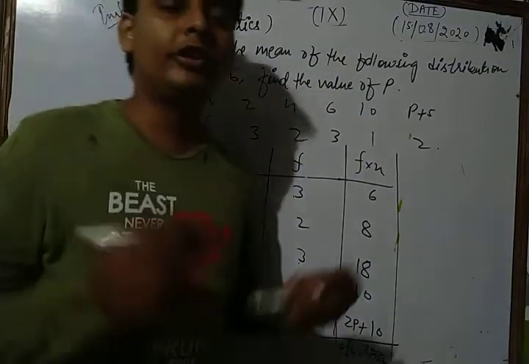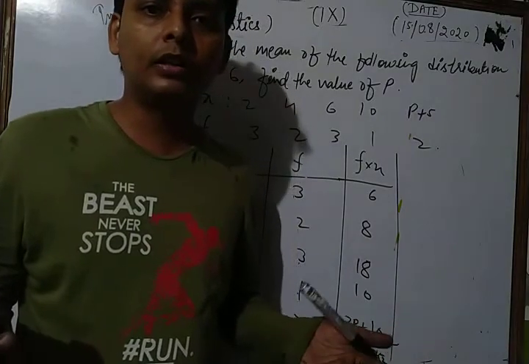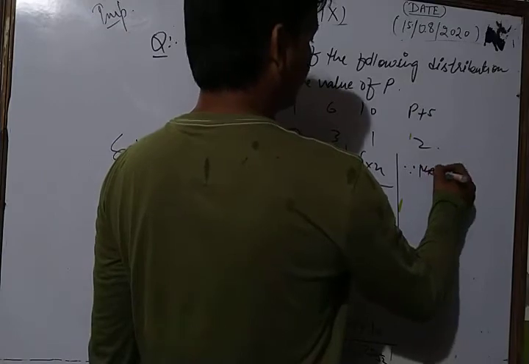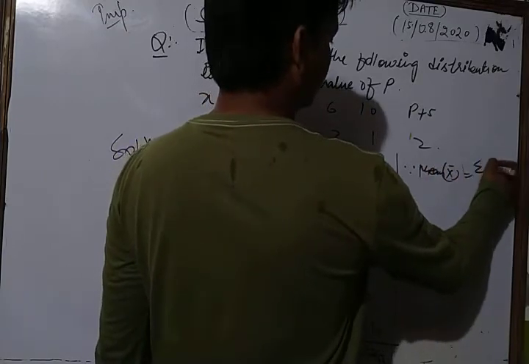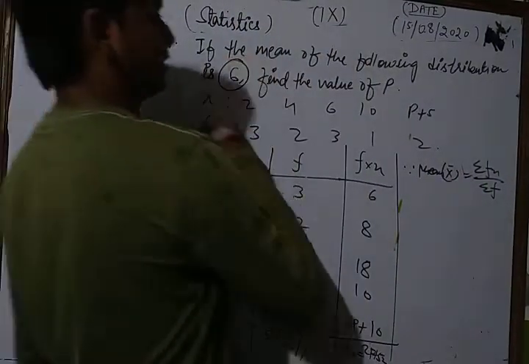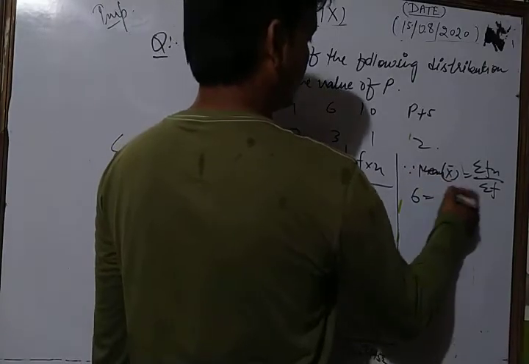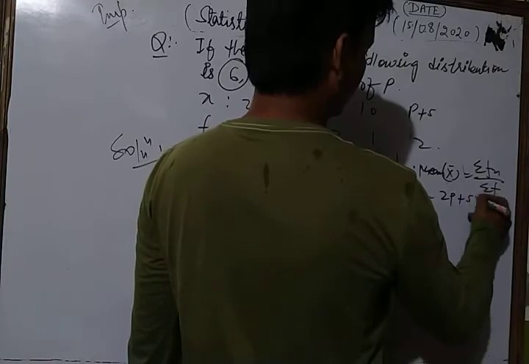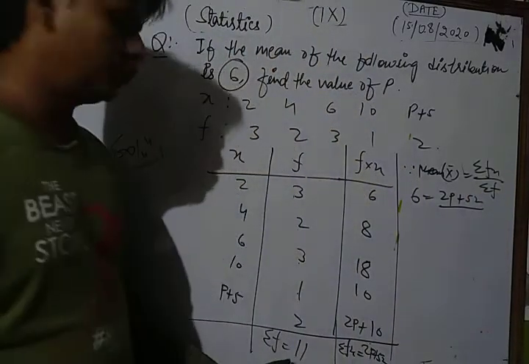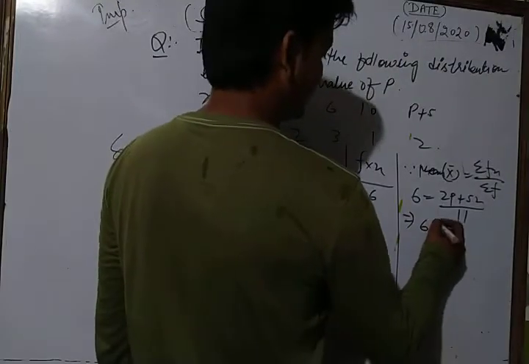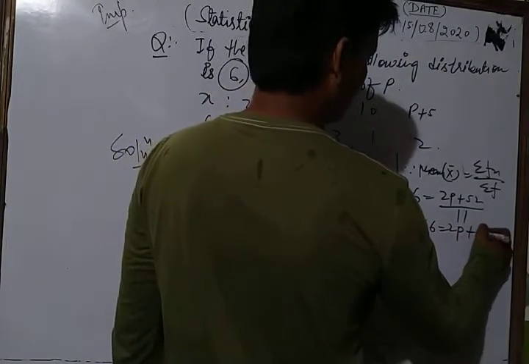Now we use the formula for the mean of the discrete frequency distribution. Since the mean of this data is given by the formula sigma fx upon sigma f, and here your mean is given as 6. So we write 6 is equal to sigma fx, where sigma fx is 2p plus 52, upon the value of sigma f. Sigma f is 11. So we have 66 is equal to 2p plus 52.